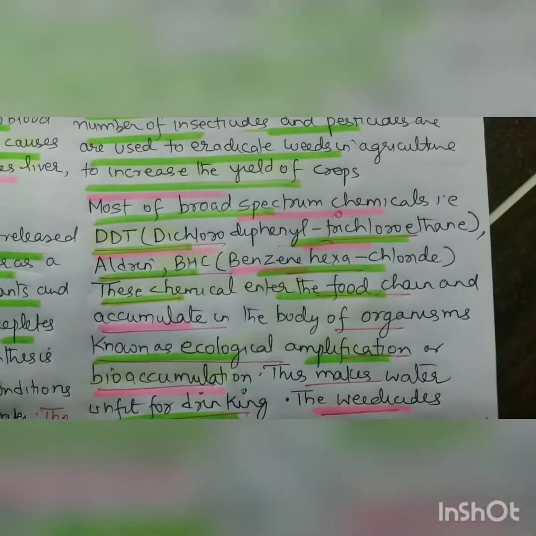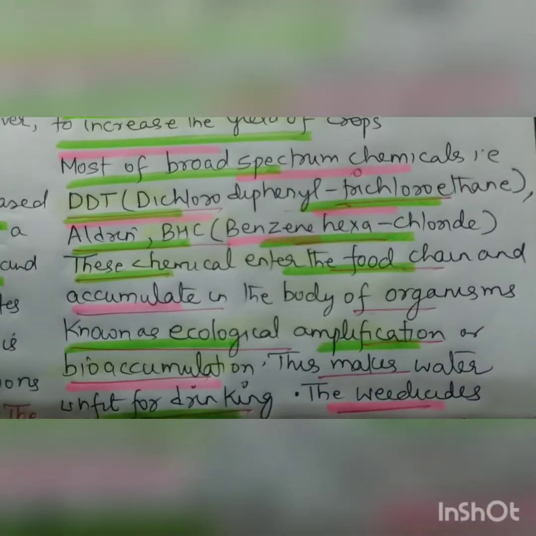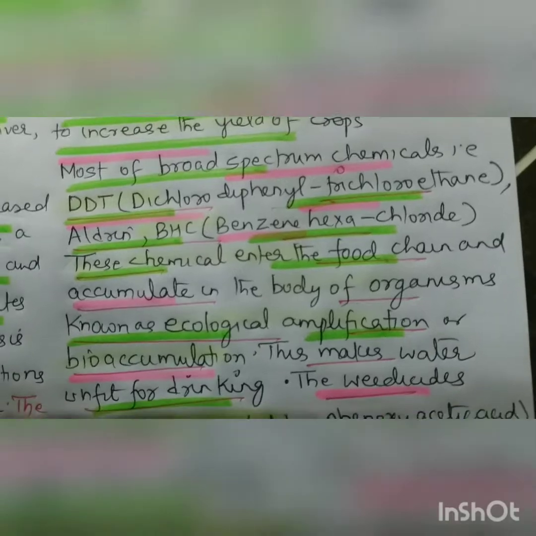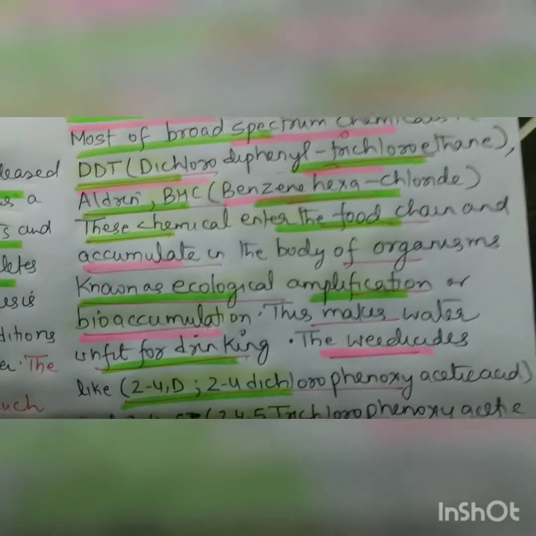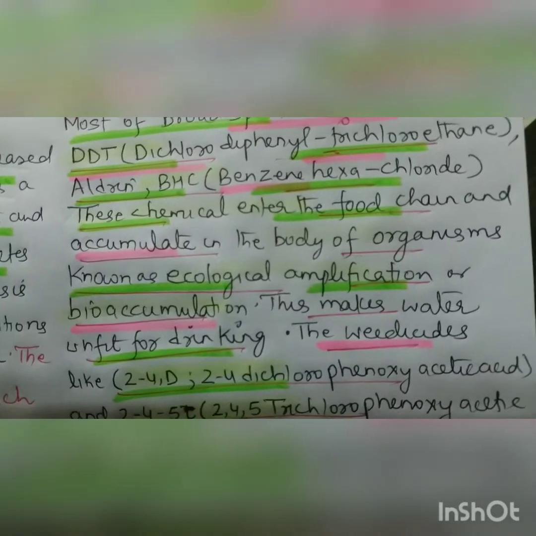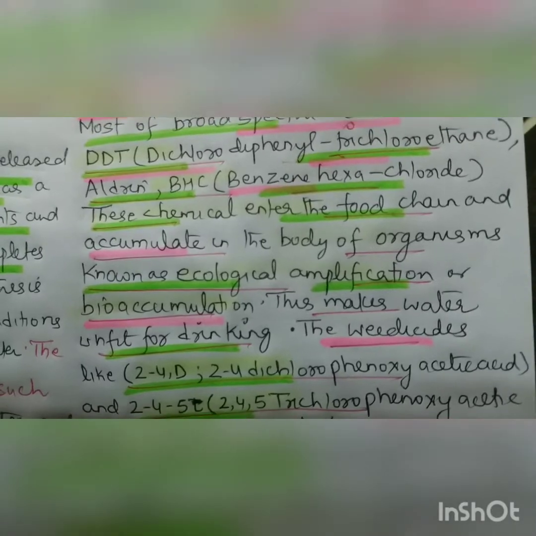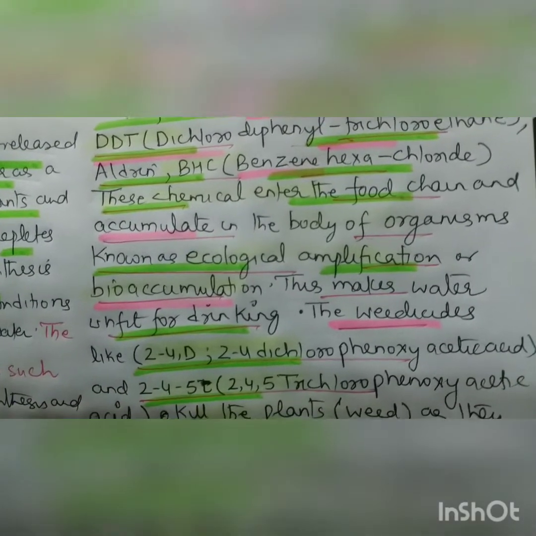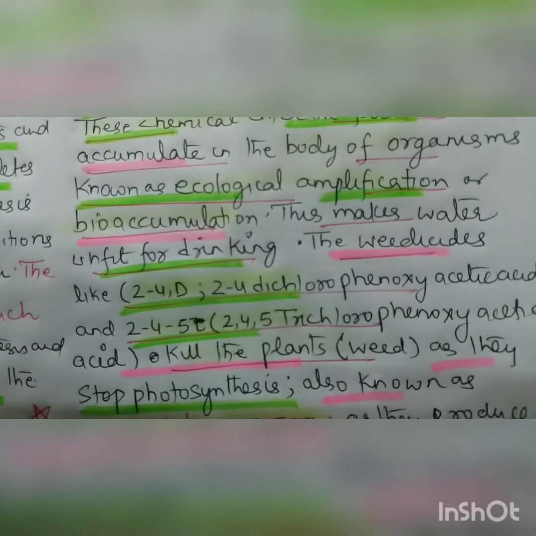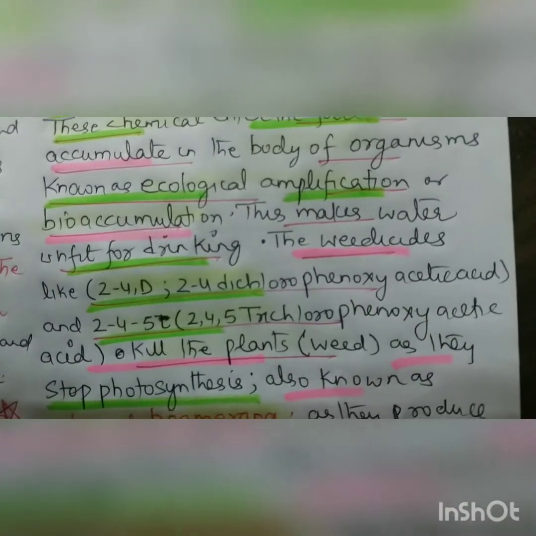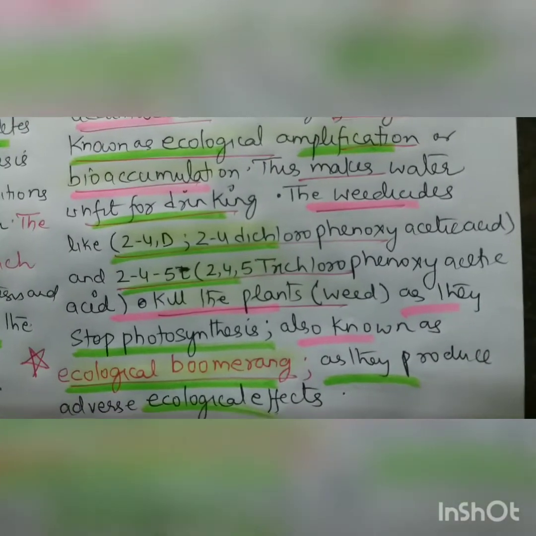Most of the broad spectrum chemicals like DDT, dichloro-diphenyl-trichloroethane, aldrin, BHC, benzene hexachloride, DDT and BHC are banned nowadays. These chemicals enter the food chain and accumulate in the body of organisms, known as ecological amplification, and I already explained bioaccumulation. This makes water unfit for drinking. The weedicides like 2,4-D, 2,4-dichlorophenoxyacetic acid, and 2,4,5-T, 2,4,5-trichlorophenoxyacetic acid.